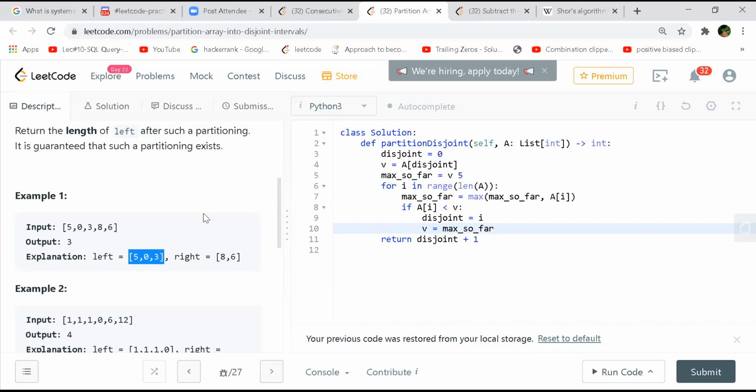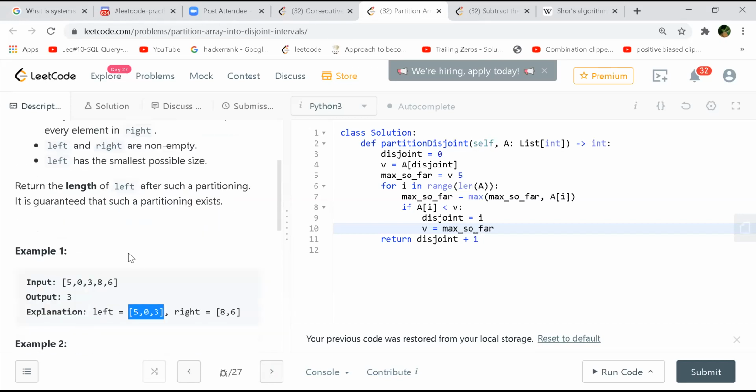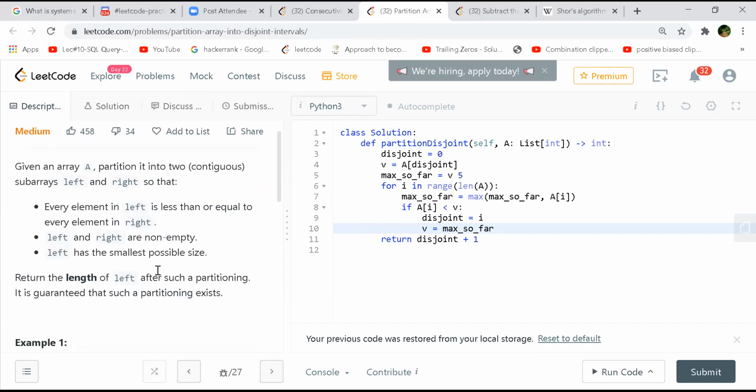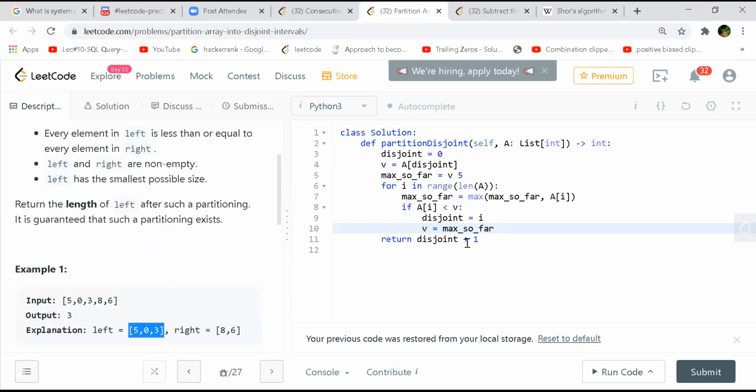Whenever you see something like continuous and things like maximum and minimum, prefix, suffix, then it applies. That's good to know. Then we can switch to the next. Okay, let's move on.